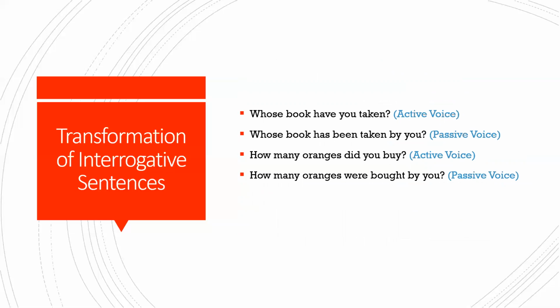You remember have, has, what do you do? You add been, B-E-E-N. So same rule here also. Same word, whose, there's no change. Book has been taken by you. How many oranges did you buy? How many oranges were bought by you? Okay, same, no change. All the question words in the active and the passive remain the same except for who. Who changes to whom. Is it clear?